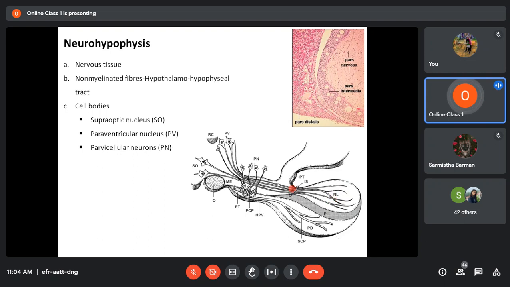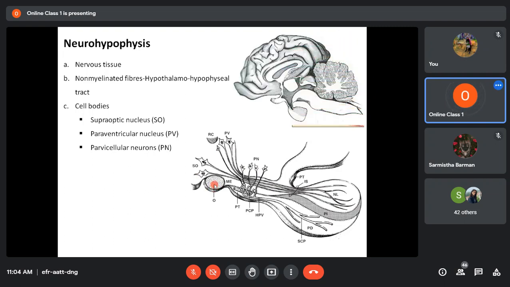So I was telling you, this neurohypophysis is basically a nervous tissue made up of non-myelinated nerve fibers. The cell bodies are located here, and in this image, this is the hypothalamus region. I discussed it in the common class last Saturday, so I think you remember.